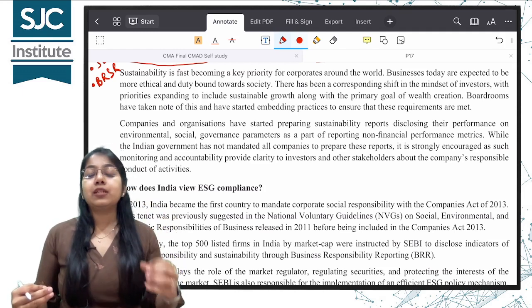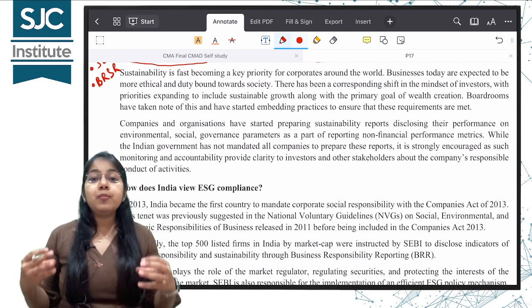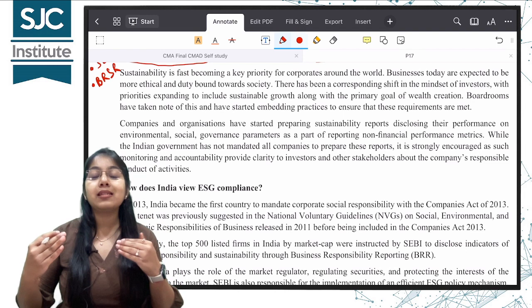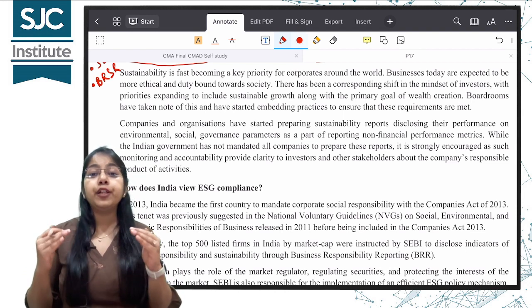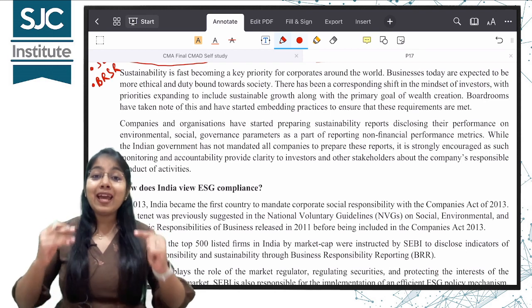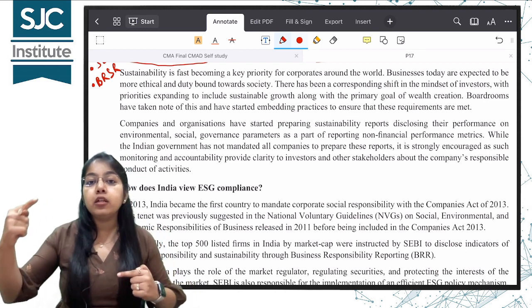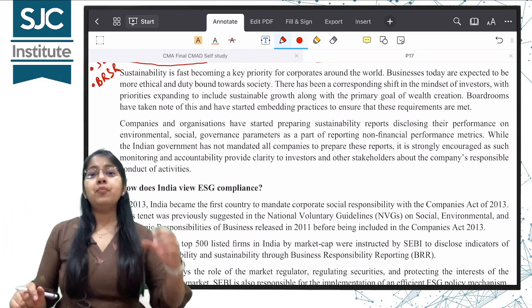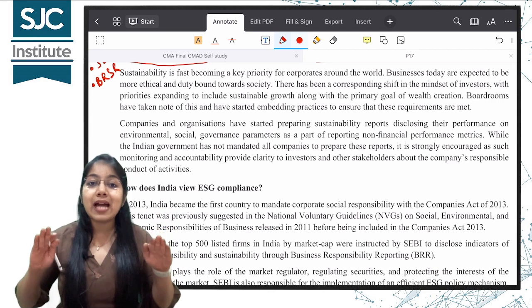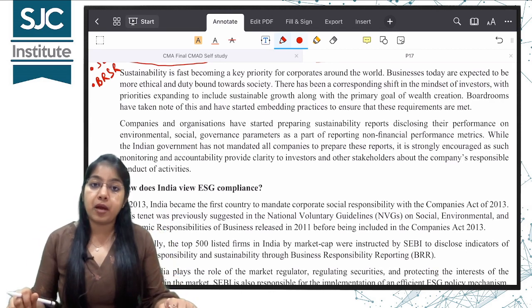What is sustainability? A sustainable business is basically a business which has strategies of reducing the adverse effects on the environment and thereby surviving in the long run. A business can only survive in the long run if it has measures to reduce its adverse environmental impacts.